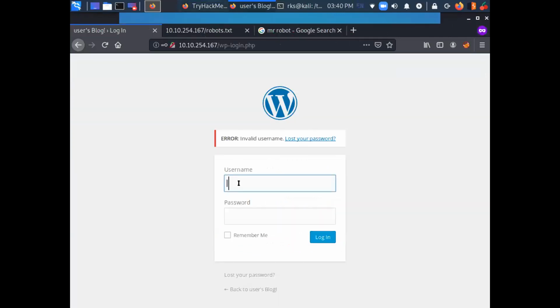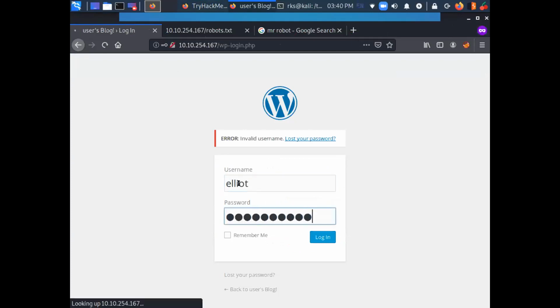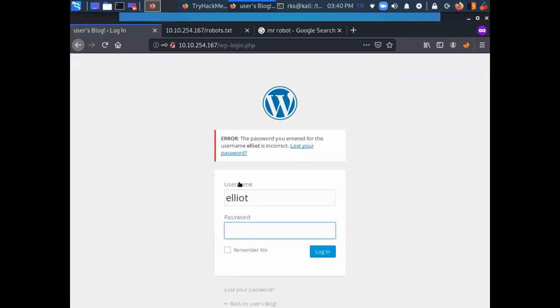So that is the hint. Let's do Elliot and observe the error. Username is correct but password is wrong. Right, so this is your WordPress username enumeration.